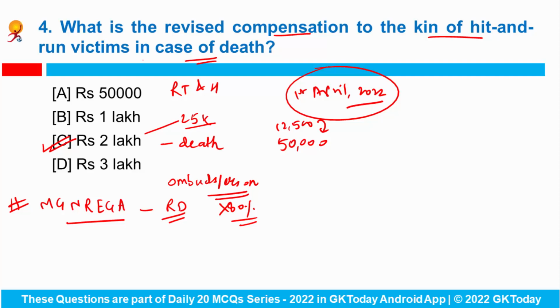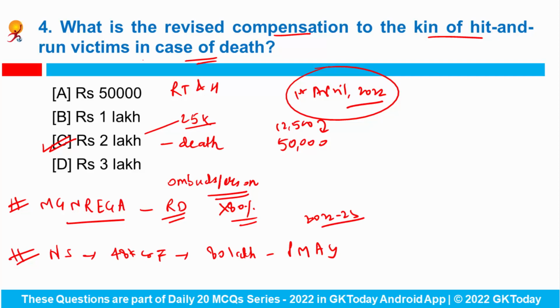Fine. Now, apart from it, Finance Minister Nirmala Sitharaman has allocated 48,000 crore rupees towards completion of 80 lakh houses under Pradhan Mantri Awas Yojana in the rural and urban areas during the 2022-23 budget. Okay. So recently the ministry has approved the project proposals for more than 60,000 houses across 5 states.